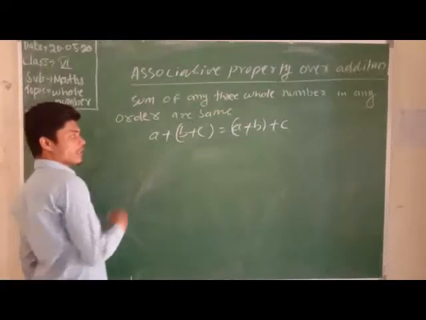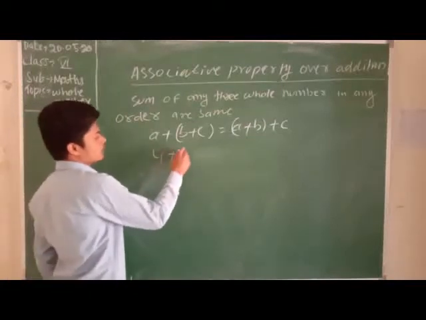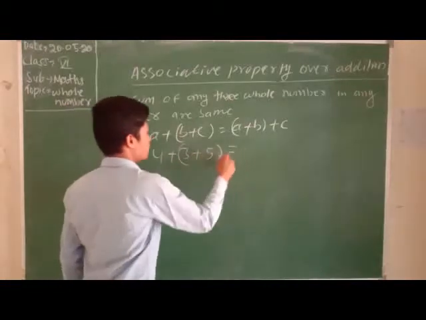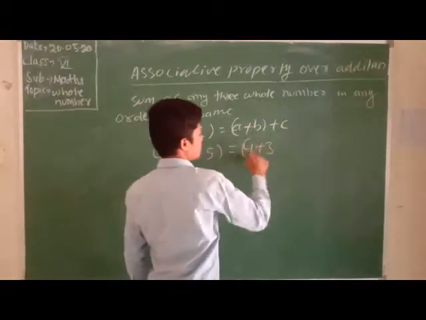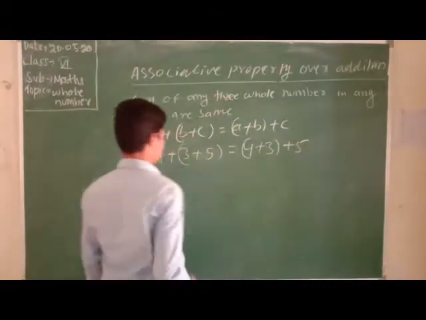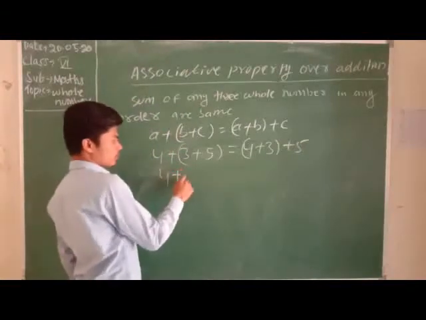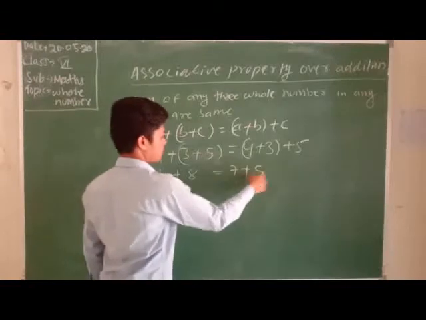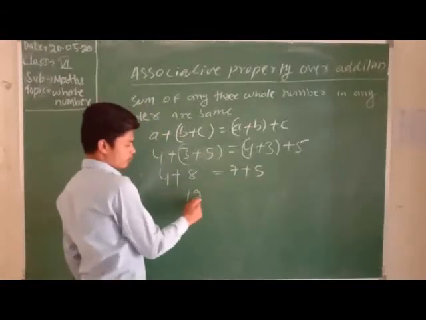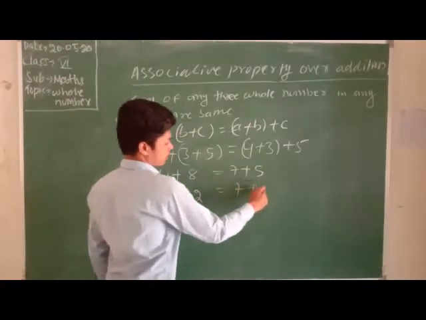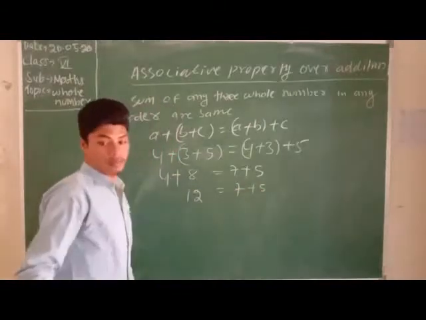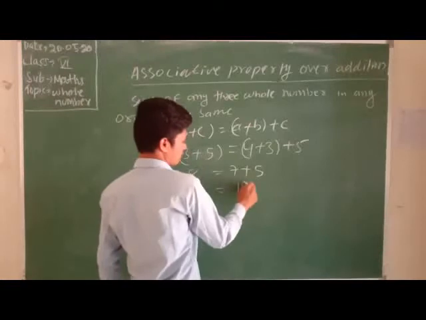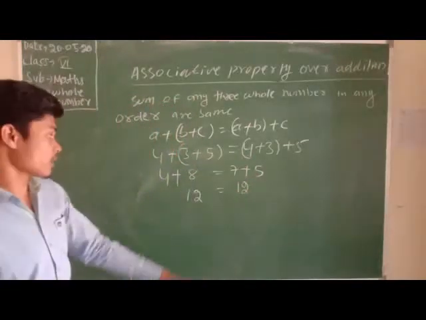Let us take a equal to 4, b equal to 3, c equal to 5. See the board. Then 4 plus 3 plus 5. 4 plus 8 equals 12, and 7 plus 5 equals 12. Clear? 7 plus 5 equals 12.